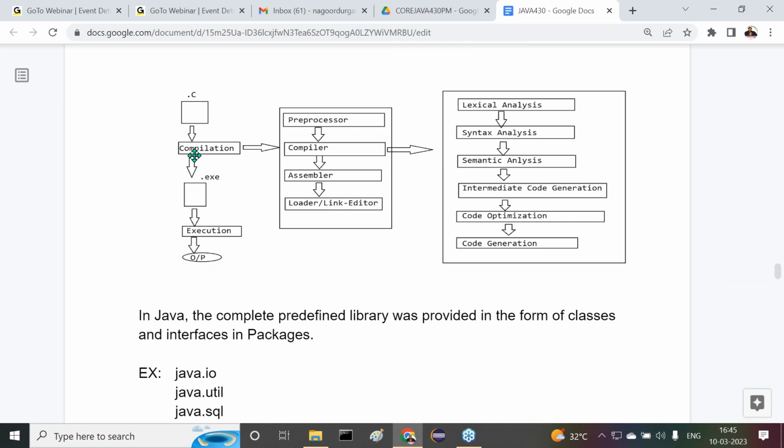In the diagram, if you observe this clearly, the C program I have taken, compilation we have performed there, .exe file, execution, output. In the compilation, overall, 4 phases exist. What are the 4 phases in compilation? Preprocessor, compiler, assembler, loader, link editor. In the compiler, if you observe, lexical analysis, syntax analysis, semantic analysis, intermediate code generation, code optimization, and code generation. Here my required point is that preprocessor is the first phase in a compilation process. But what exactly is its work, what is it able to do? These points we have to understand now.